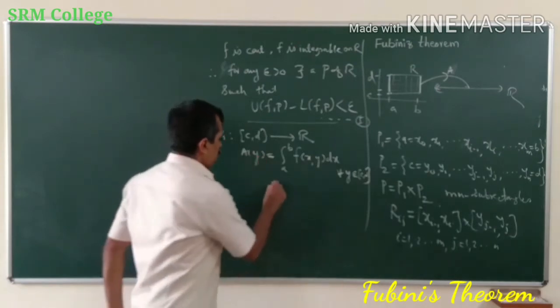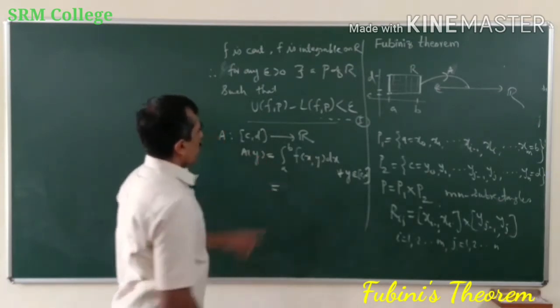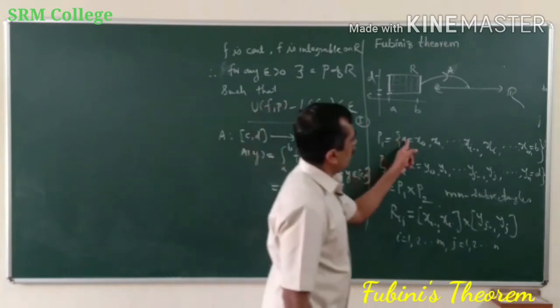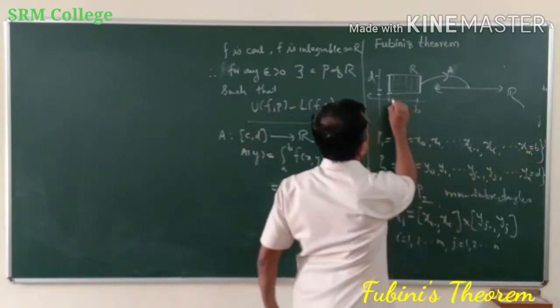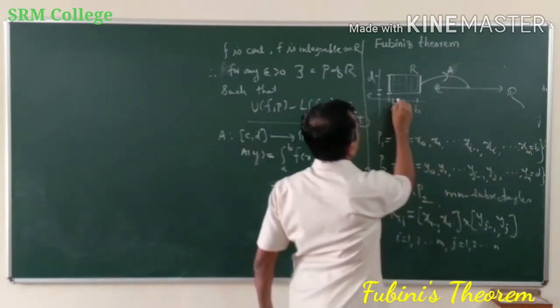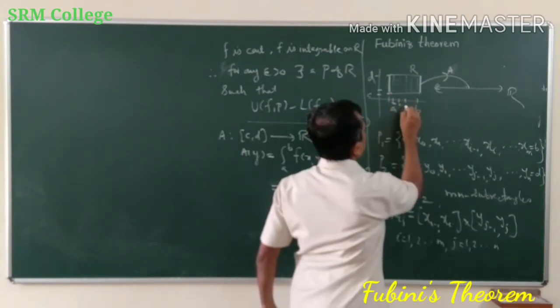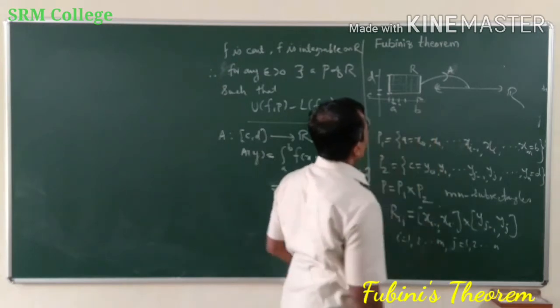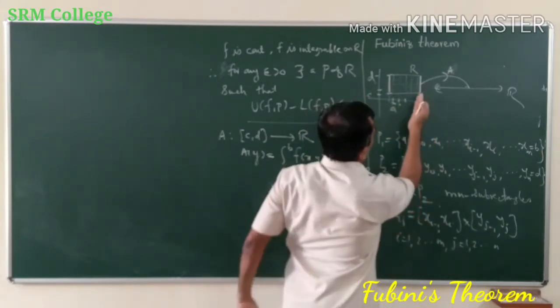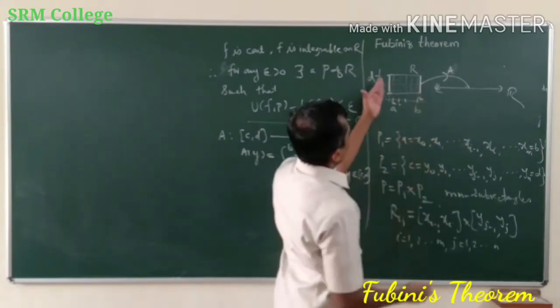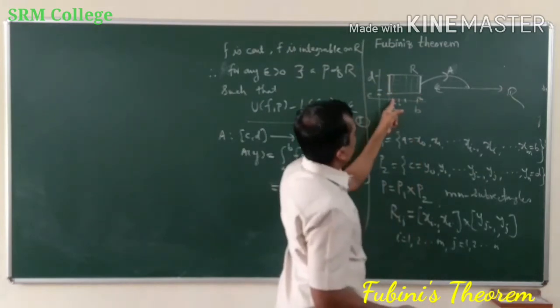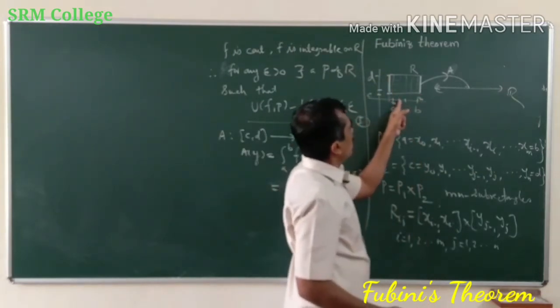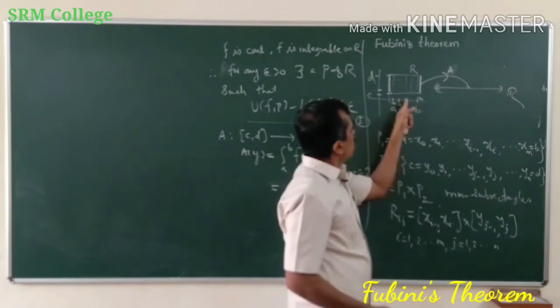Okay. Now see, a to b. What is a to b? This is a to b, and this is x1, x2, x3, xi minus 1, xi, and this is xn, and so on and so on. So the integral over a to b can be expressed as the integral over a to x1 plus the integral over x1 to x2 plus the integral over x2 to x3 and so on.